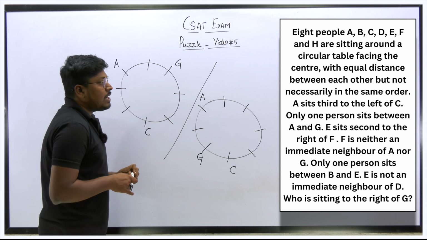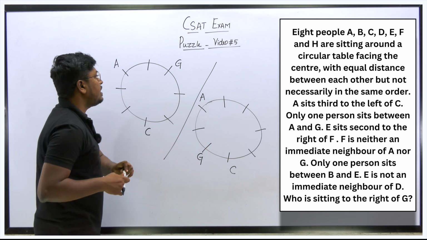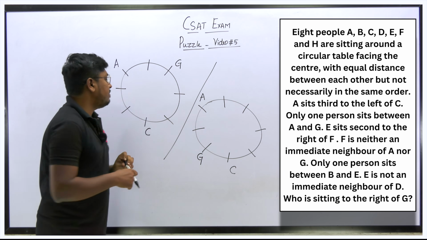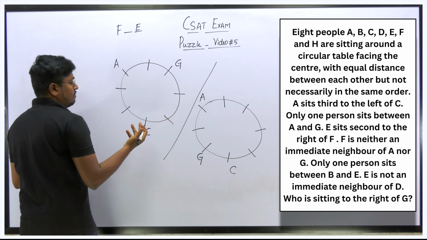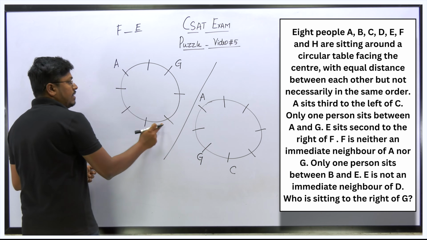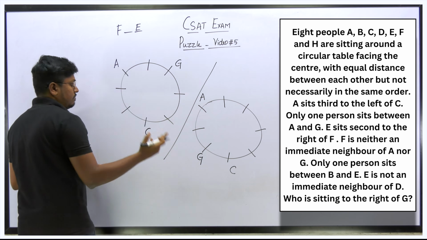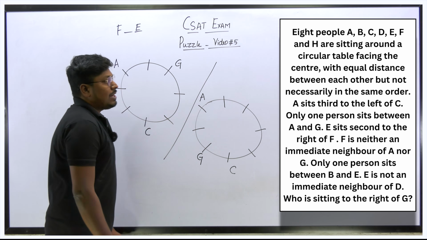Next point: E sits second to right of F. So F's right hand side at a second place is E. But we have many chances, right? I can fix F here, E here, F here, E here, many chances. So let me move on to the next point.